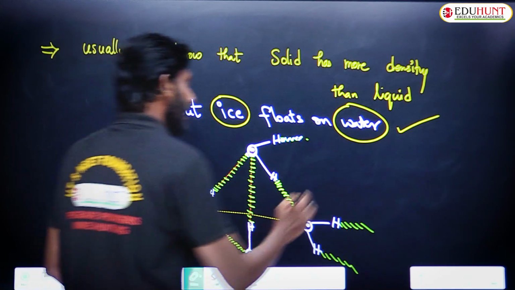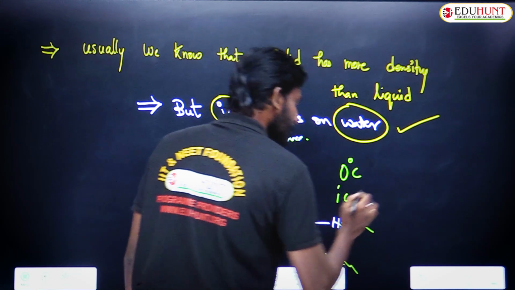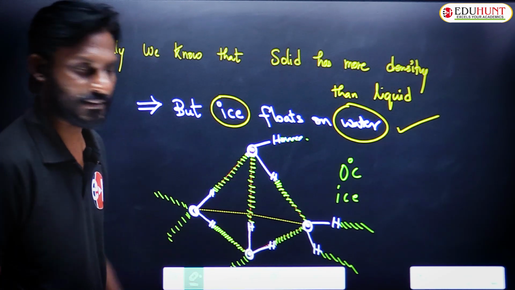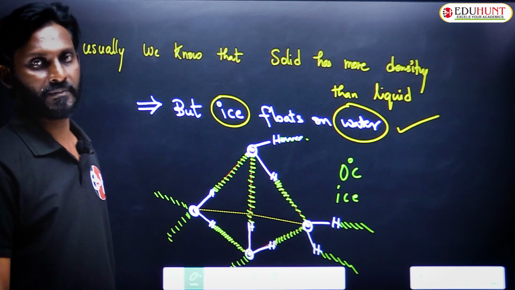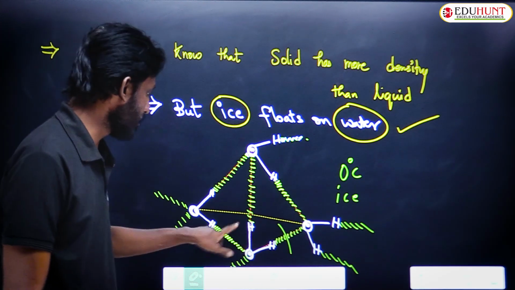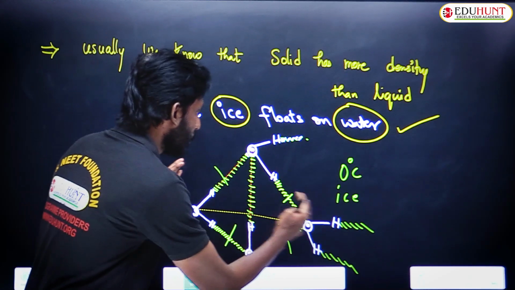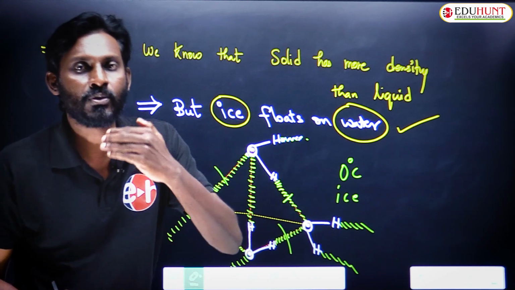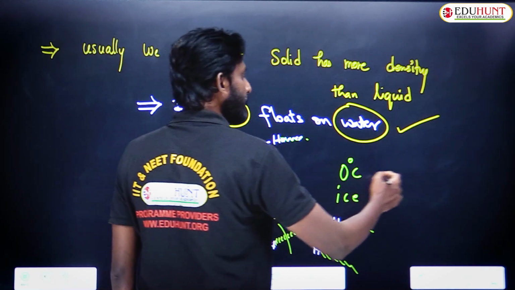Usually at 0 degrees Celsius there is ice, and when melting starts, you are heating. When heating starts, slowly these hydrogen bonds break. When the hydrogen bonds are breaking, water molecules are coming close together. Slowly density increases.